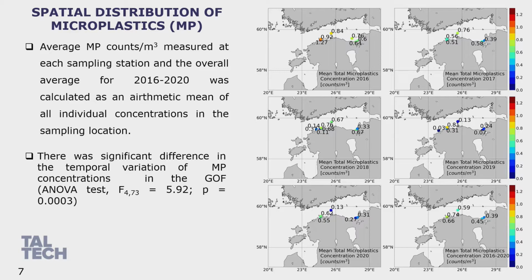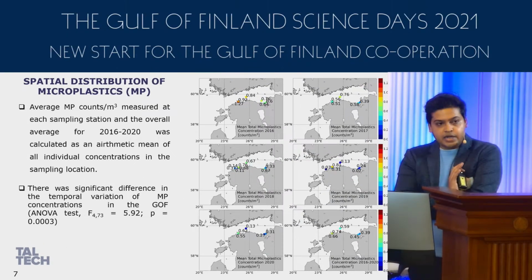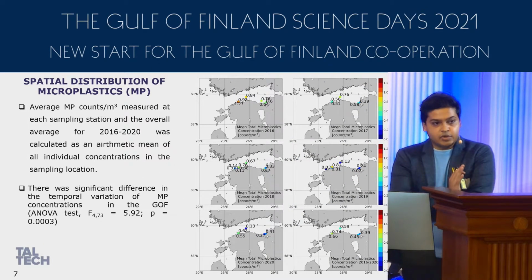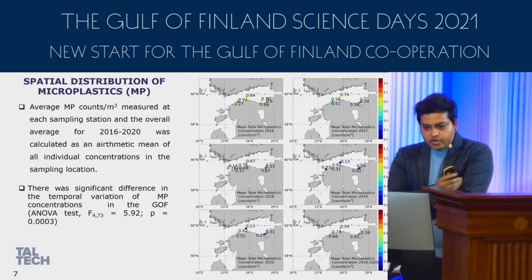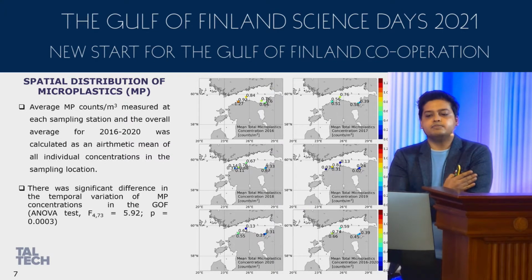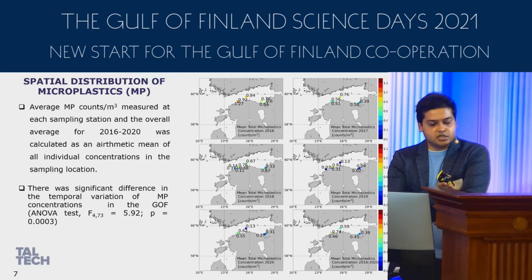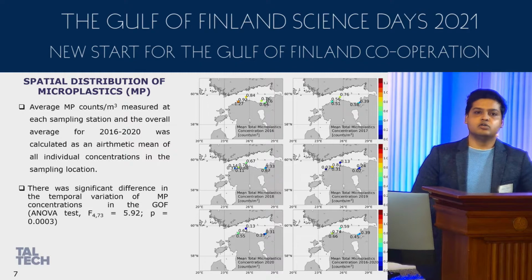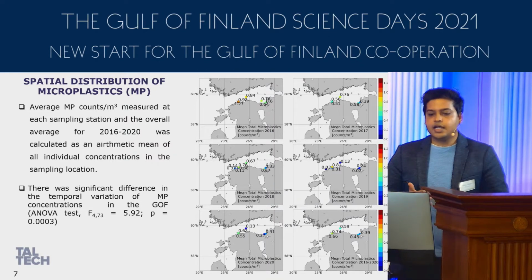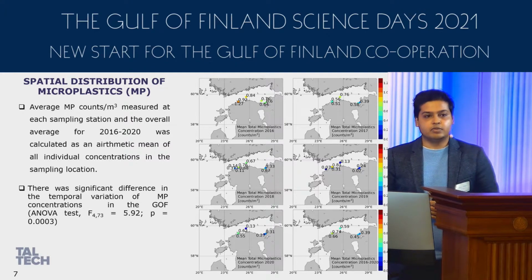The last figure in the panel is the arithmetic mean of all the sampling stations during the 5 years. From the figure we can see how the microplastics were spatially distributed. In the last few figures I showed you how the microplastics changed year-wise. So we can tell there was a significant difference in the temporal variation, and we did an ANOVA test to confirm that.